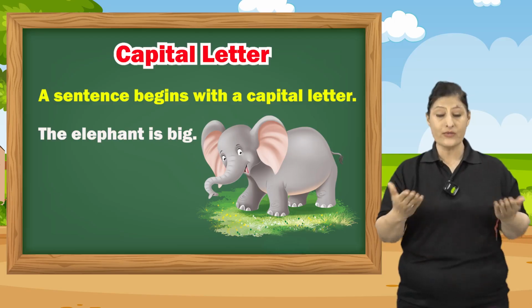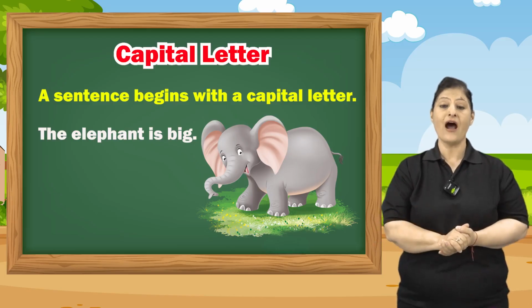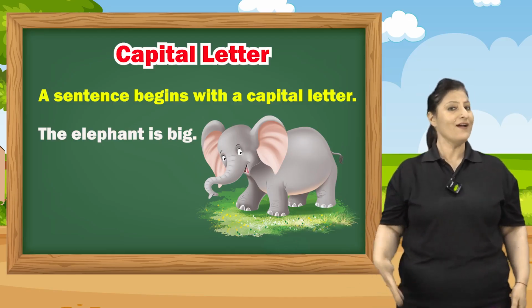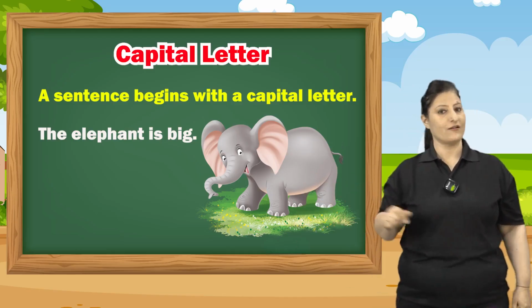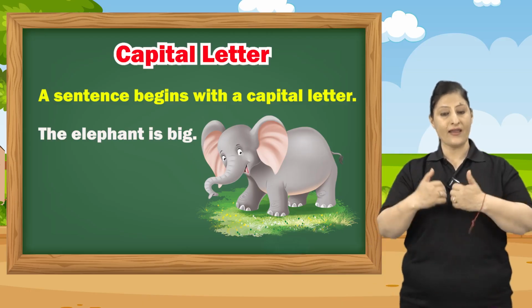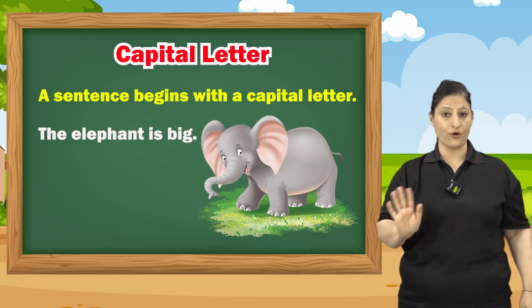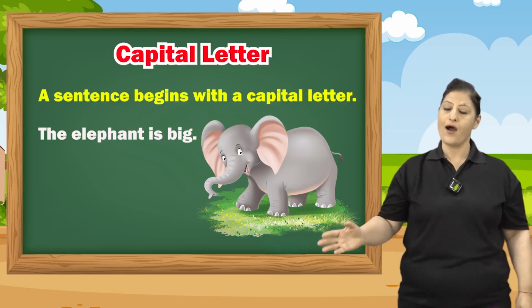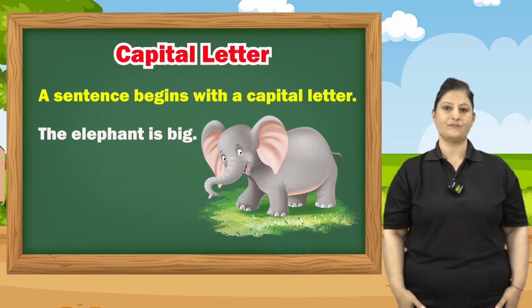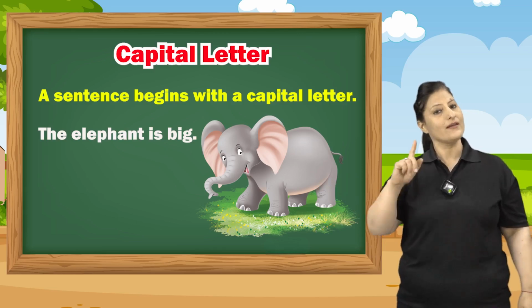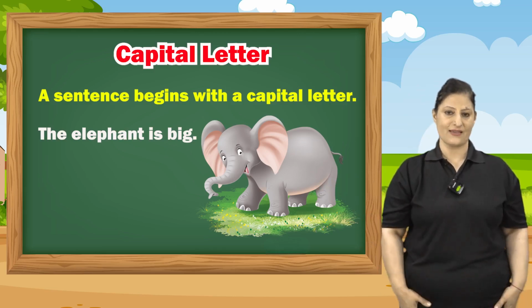Also children, always remember, whenever I comes in the sentence, it will be in the capital letter. You will not write the small, like Reena and I. So here you will not write small i, you will write the capital I. Are going to the market. Yes children. So notice here I is also capital in the sentence.